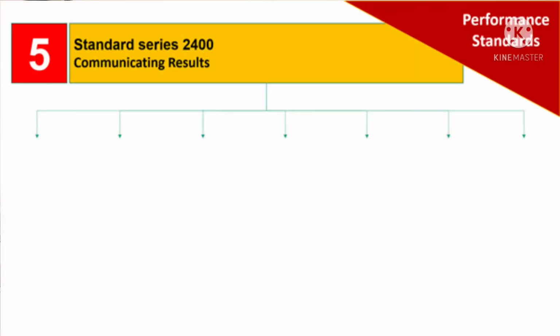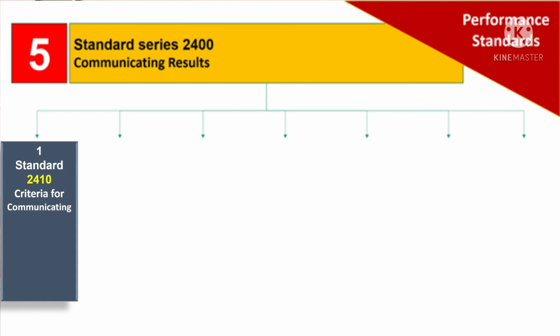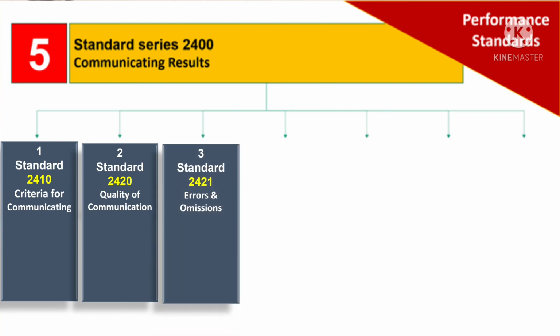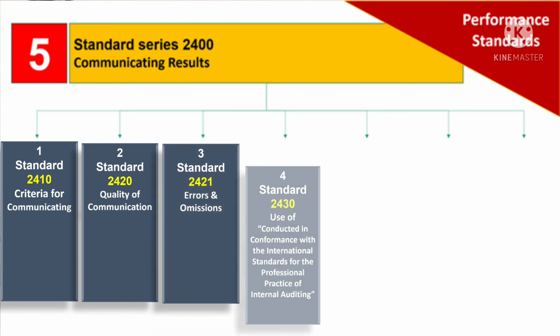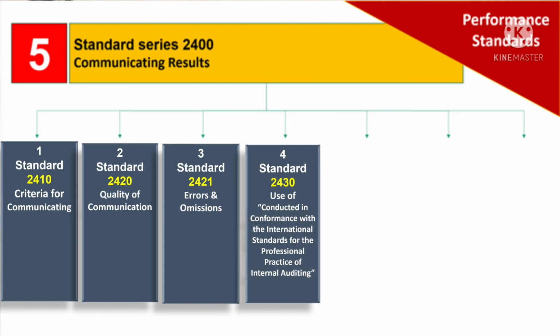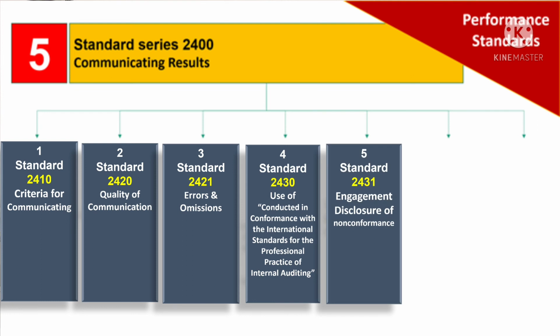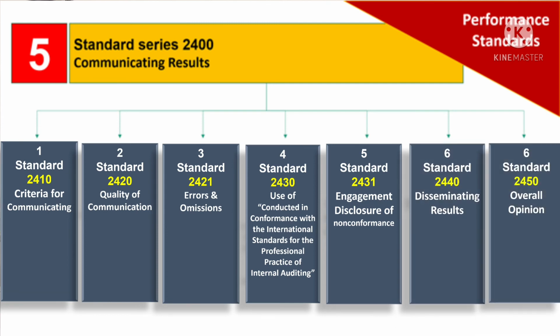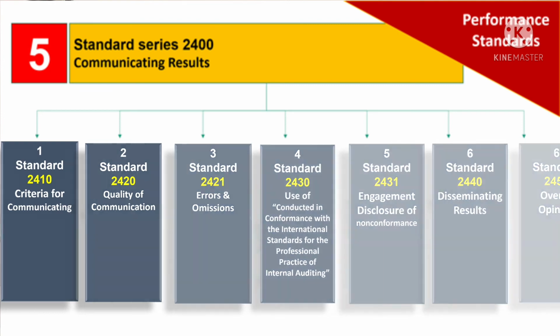Standard series 2400 is about communicating the results. This is the fifth section of the performance standard series, and this covers standard 2410, which is about criteria for communicating, 2420 on quality of communication, 2421 on errors and omissions, 2430 is use of "conducted in conformance with the International Standards", 2431 on engagement disclosure of non-conformance, and 2440 and 2450 cover disseminating results and overall opinion respectively.